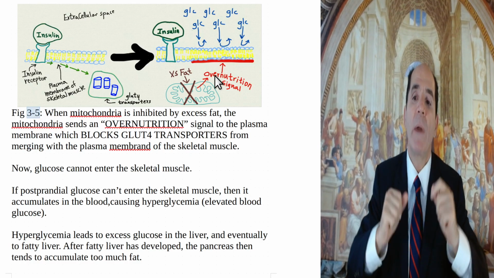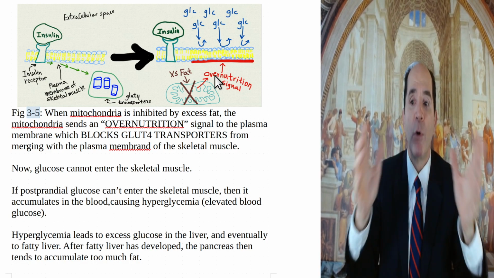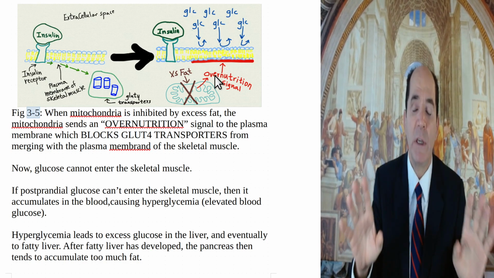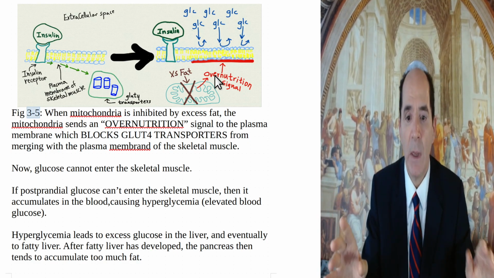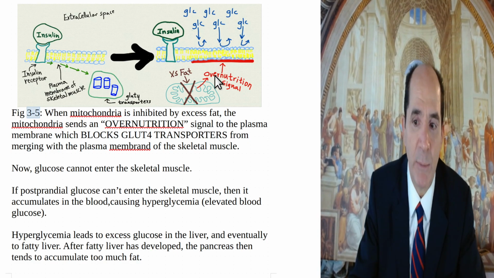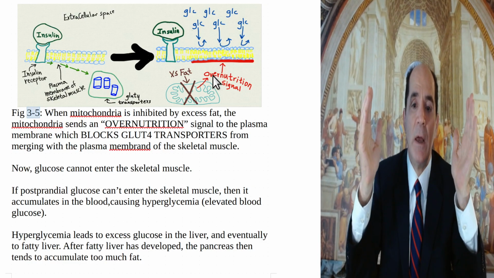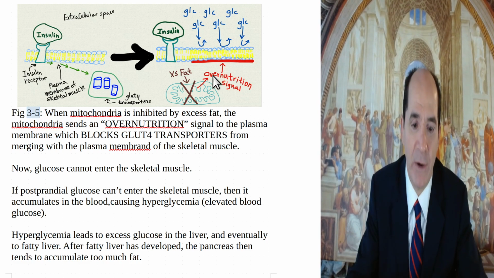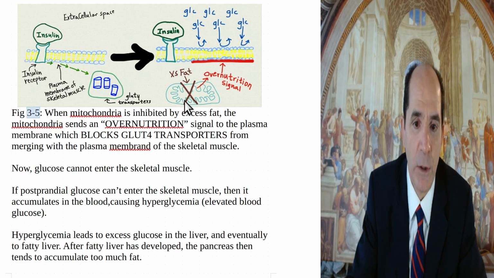Fat is absorbed more rapidly, gets into the skeletal muscle more rapidly than does the glucose, and it overwhelms the mitochondria, causing insulin resistance. That's the most important thing you can know about all of diabetes. And so you want to avoid that. That's why people with diabetes should eat low-fat diets. And as Dr. McDougall said, they should be counting fat, not counting carbohydrates, because the fat makes you insulin resistant, and it lowers your carbohydrate tolerance.